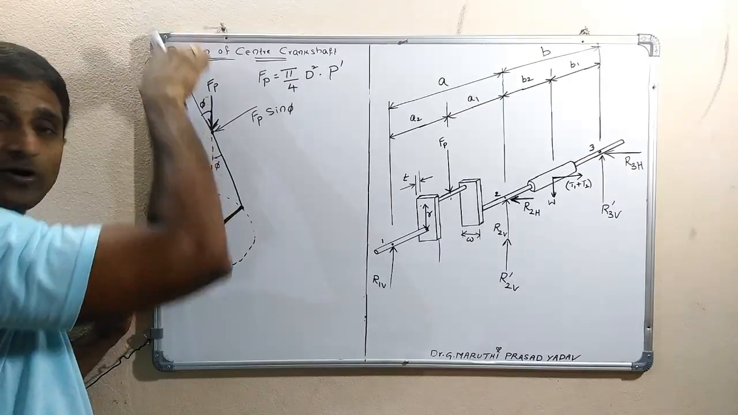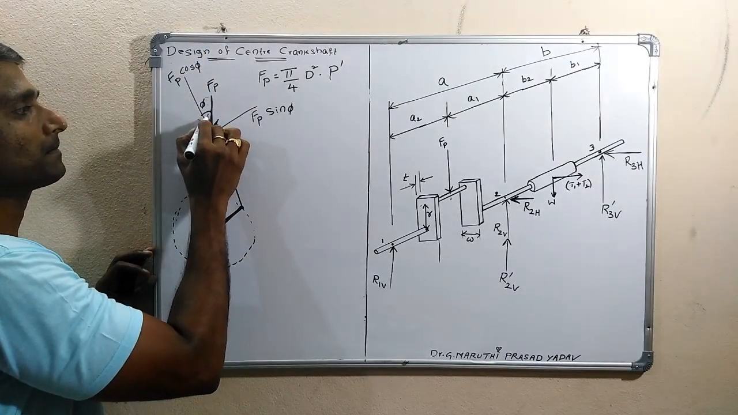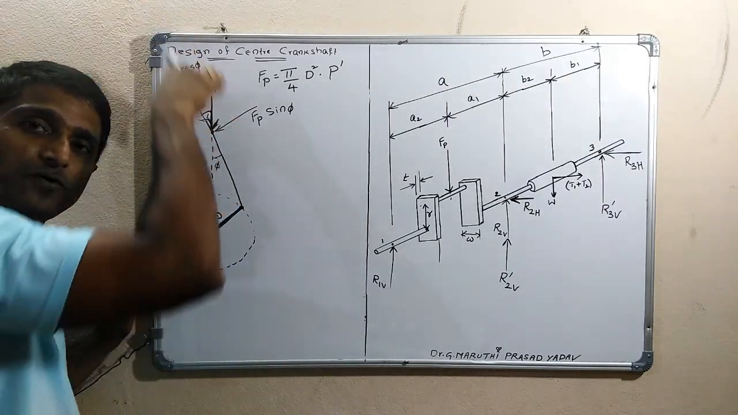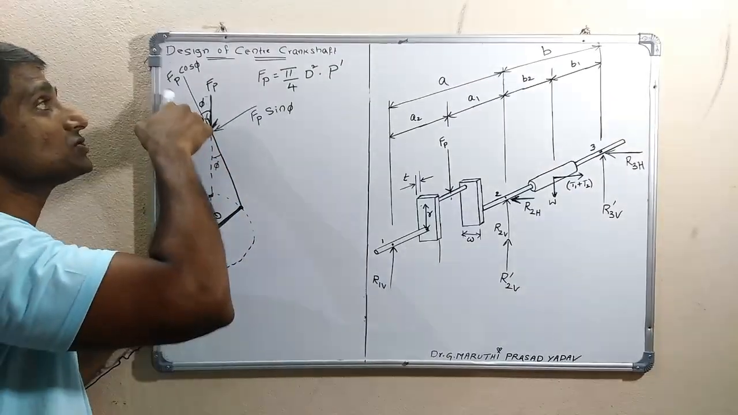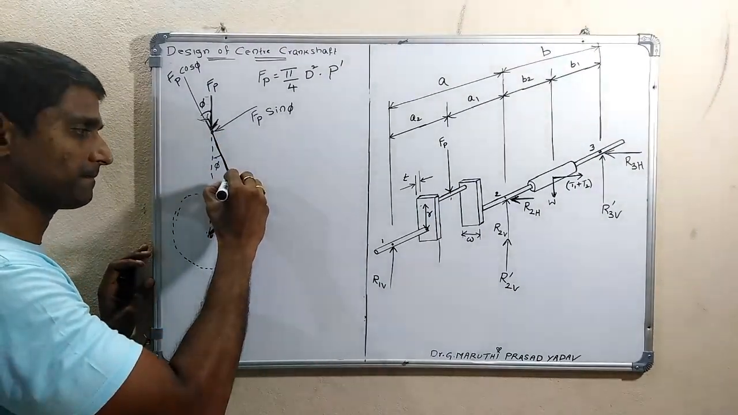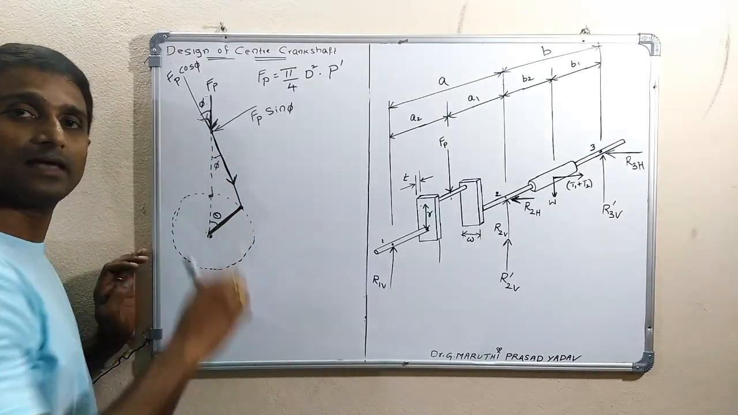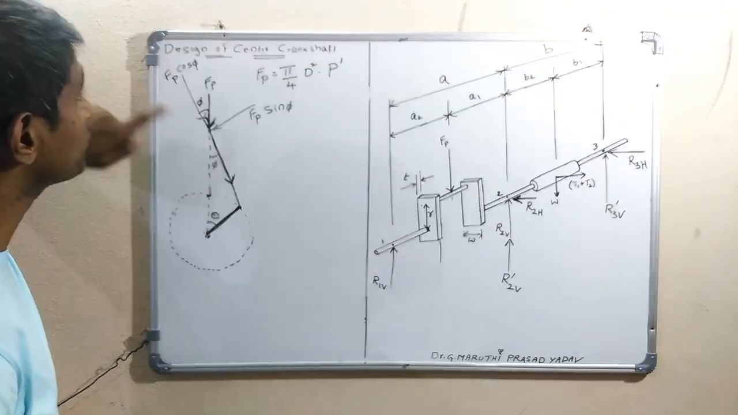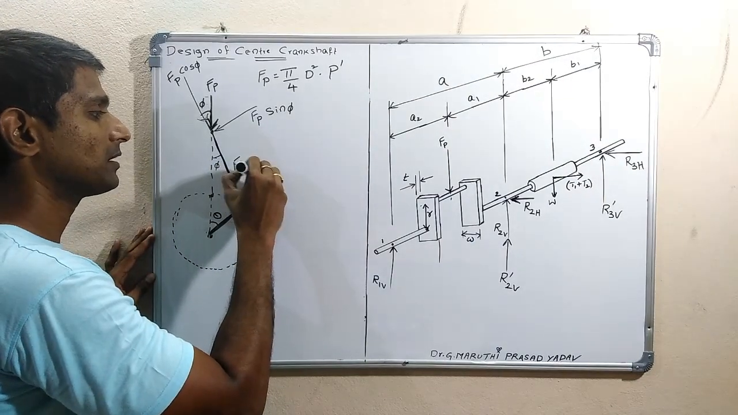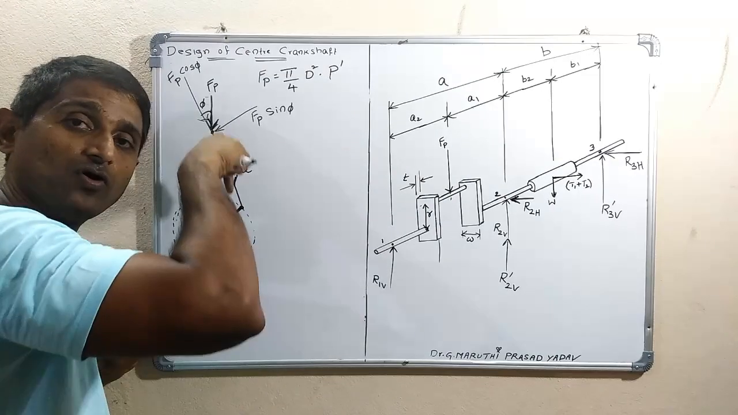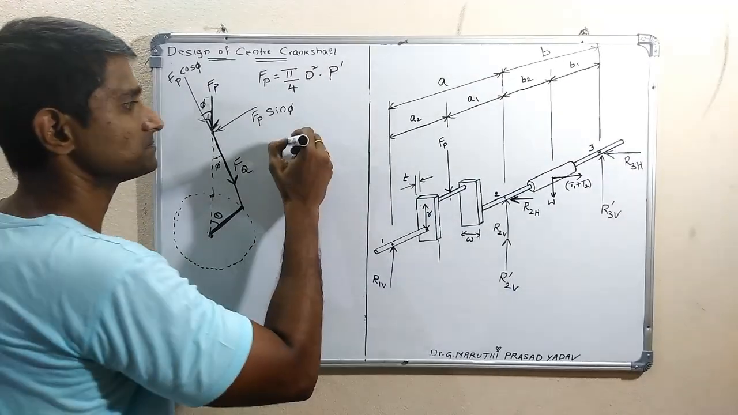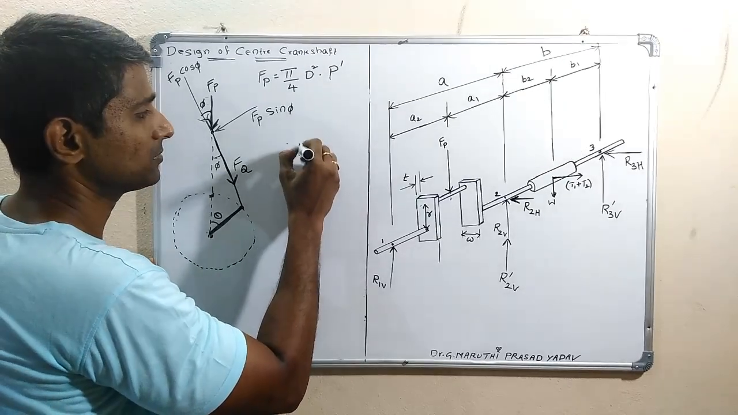So therefore, the force developed here, in this direction, means the force acting along the connecting rod, is equal to Fp cos phi. So this force acting in this direction is equal to Fp cos phi. That we can take as Fq. Fq is now the force acting along the connecting rod.